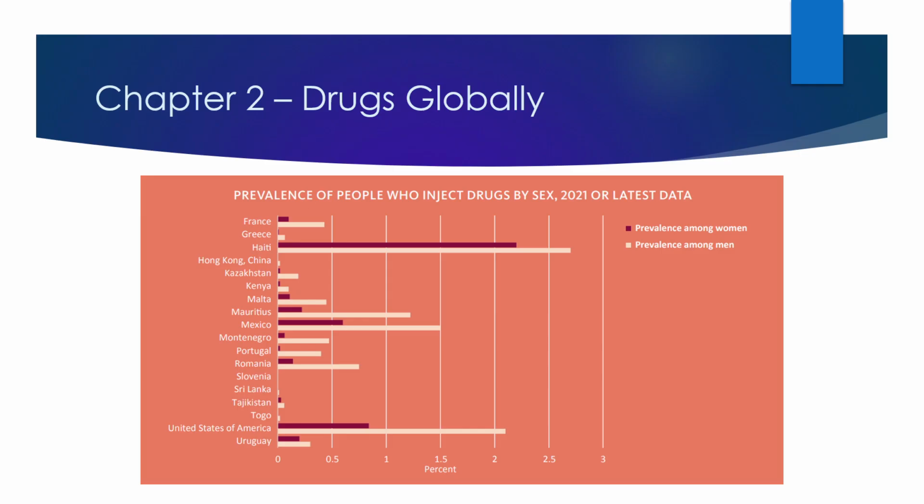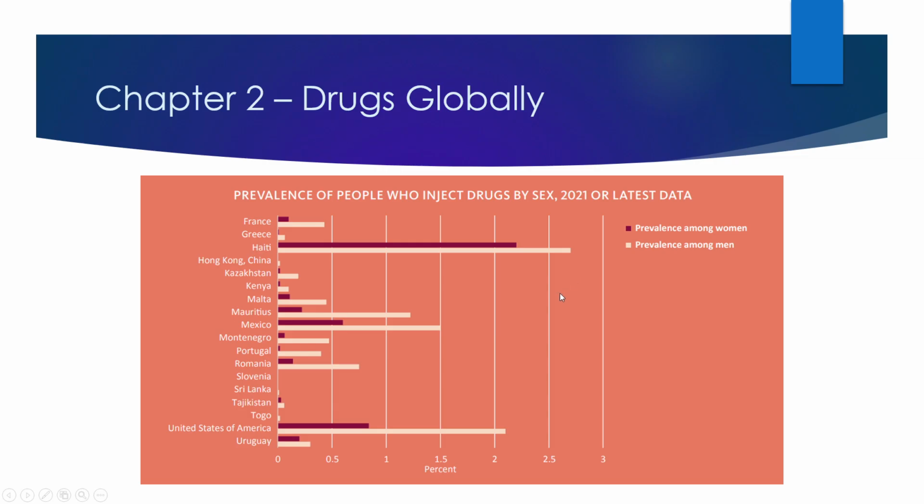We'll get to that. Okay, so on this graph, it's the prevalence of people who inject drugs by sex, males and females separated, and the 2021 or whatever latest data is available. It's just for selected countries all around the world, and we can compare the United States of America with the rest of the globe. And you can see that again, this violet red, it looks like it's a little bit darker color possibly here, but we'll stick with that, is among women, and the white is for men.